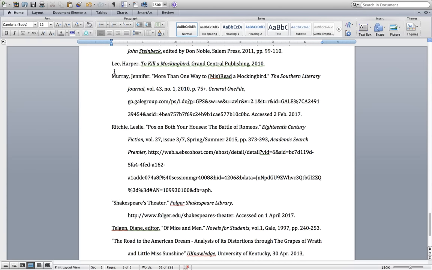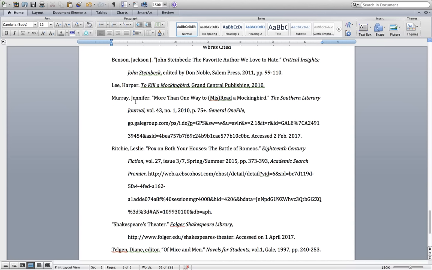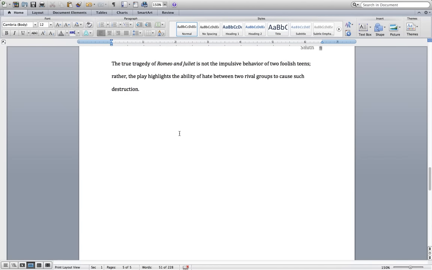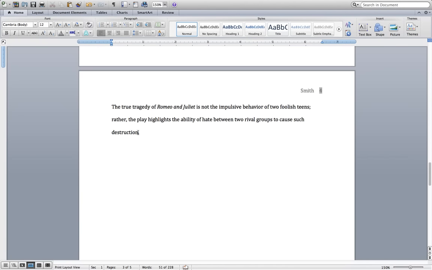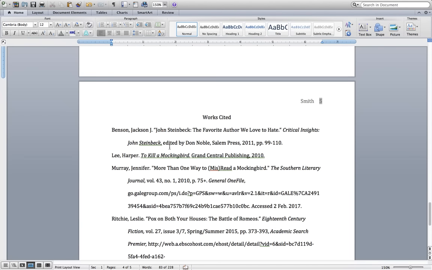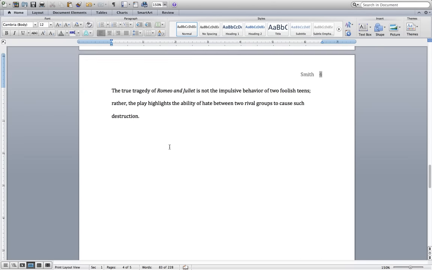Let's take another example. Let's do this Murray article. It's from a database, not a print book. So unlike these first two that are print books with page numbers, it doesn't need a page number. So let's imagine that this information is paraphrased information from the article by Jennifer Murray.